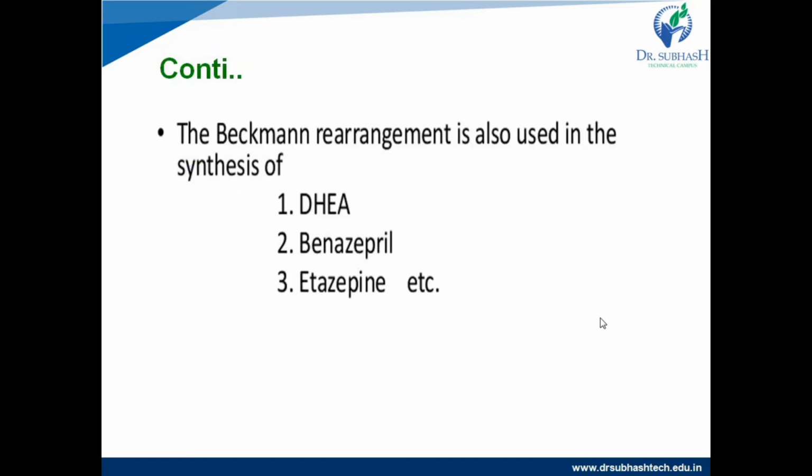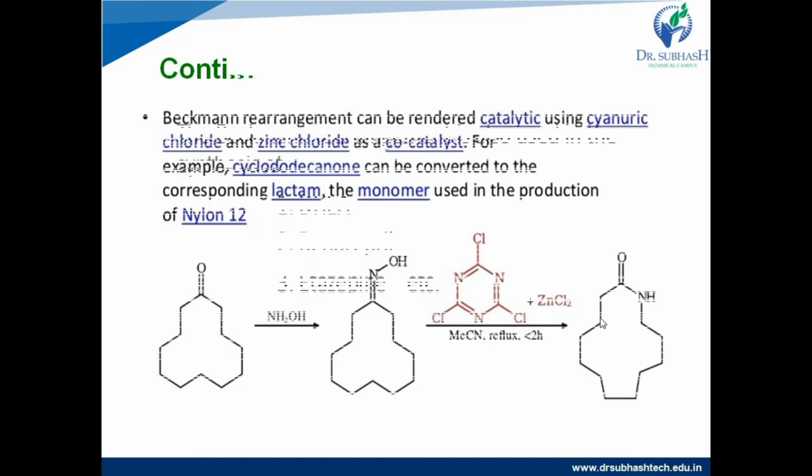Right? The next application, it is also useful for the synthesis of different types of drug molecules like DHEA, that is dehydroepiandrosterone, an adrenal hormone; benazepril, that is an ACE inhibitor, angiotensin converting enzyme inhibitor; and etazepine, that is an anticonvulsant drug. Next, it is also useful for the synthesis of polymers like nylon 12, right? Here, the monomer for nylon 12 can be prepared by the Beckmann rearrangement reaction.